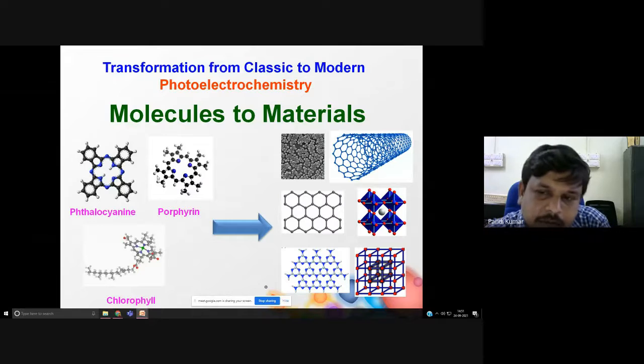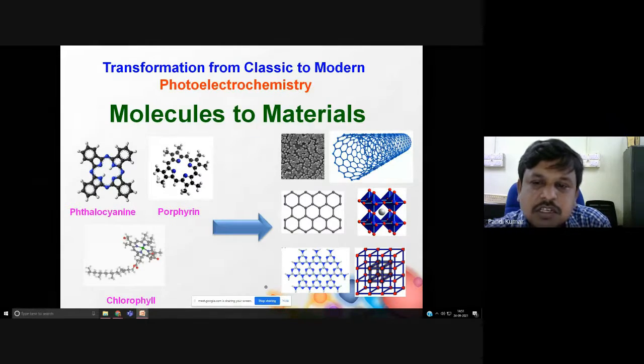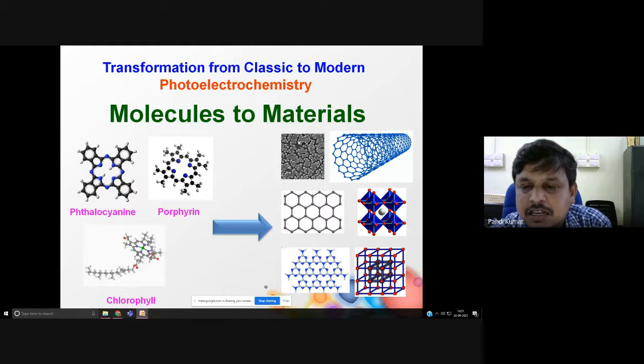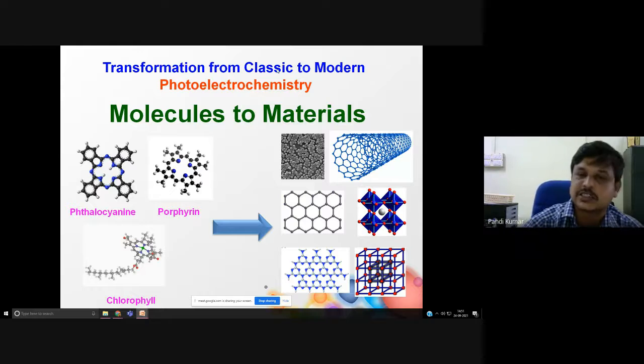Once the concept of material science or nanotechnology was introduced, people switched over from molecules to materials. Then materials like metal oxide, carbon nanotube, graphene, metal oxide perovskite, graphitic carbon nitride, metal organic framework. They used these kinds of photofunctional materials in the light harvesting assembly. They achieved benchmark efficiency in solar energy conversion.